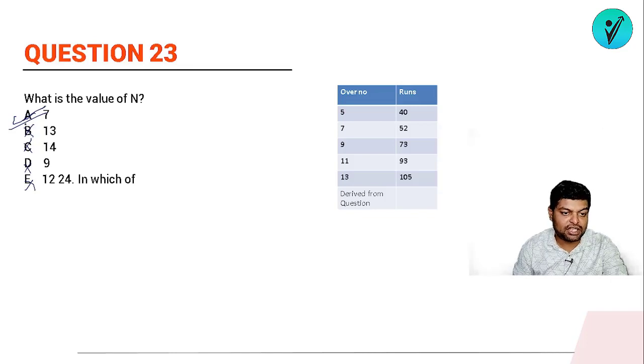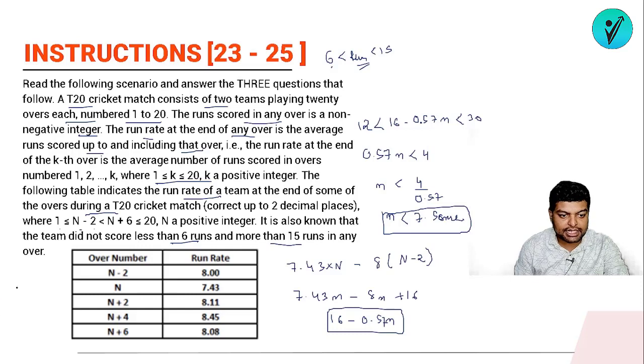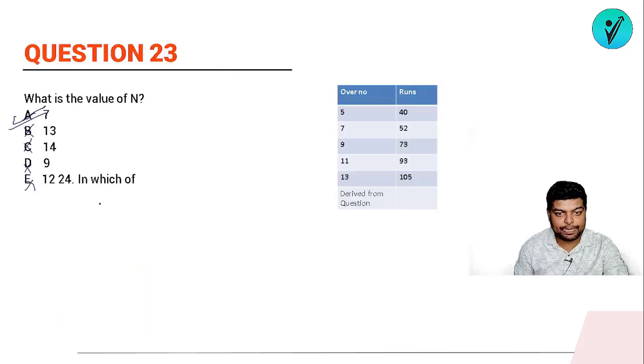It will be 7. Now once I got the value of this as 7, ठीक है, so this will be 5 overs, this will be 7 overs, this will be 9 overs, this will be 11 overs, and this will be 13 overs. Now when I'll multiply the overs with the run rate, I'll be getting the run total. So 5 into 8 is 40, 7 into 7.4, 7 sevens are 49, 7 fours are 28, it will be nearly 52. Okay, so in this way I got the total numbers.